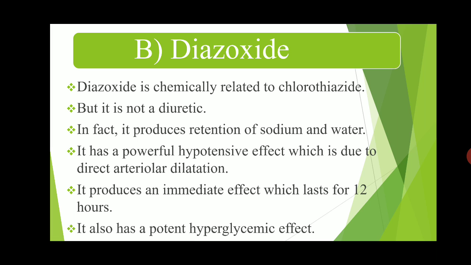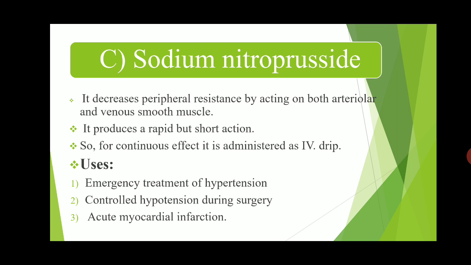It also has a potent hyperglycemic effect. Then the last drug is sodium nitroprusside, also a vasodilator drug. This drug decreases peripheral resistance by acting on both arterial and venous smooth muscle.